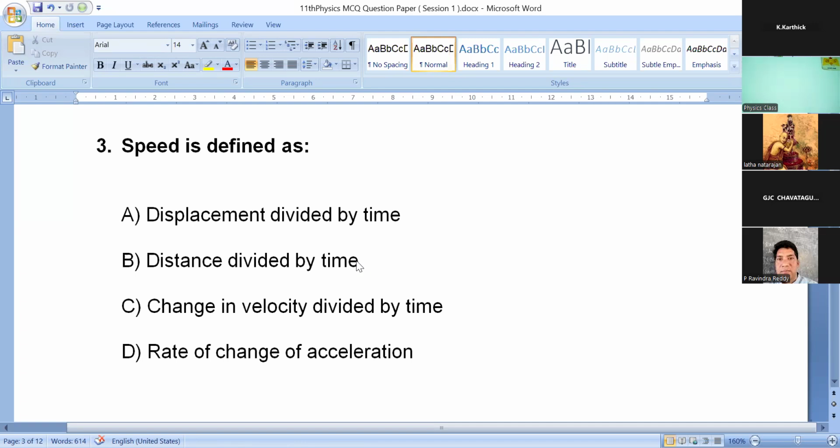You have to mention the option also. For example, if the answer is B, you have to mention B, distance divided by time. Suppose option C, then you have to answer C, change in velocity divided by time. So you have to mention the option letter like A, B, C, D.